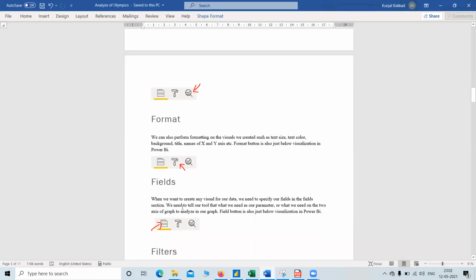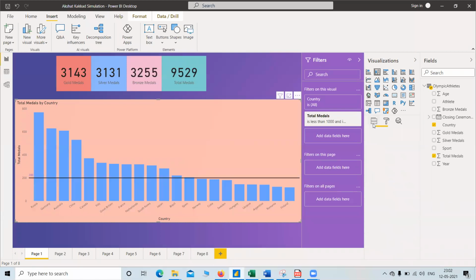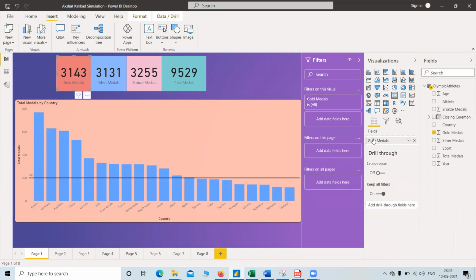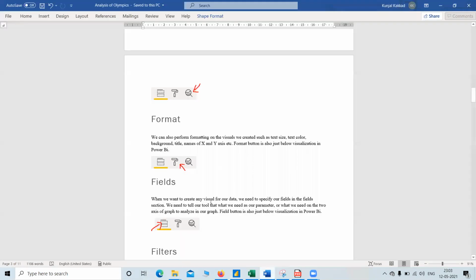Fields. These are the fields which we just drag and drop to see any report. Fields are for this axis. In axis we have country, and in the value we have total medal. So there are different fields for different charts. Like for this, we have only one field, that is, what is the total number. So we have only one field, that is gold medal. And here we can say that some average, minimum, we can count this on.